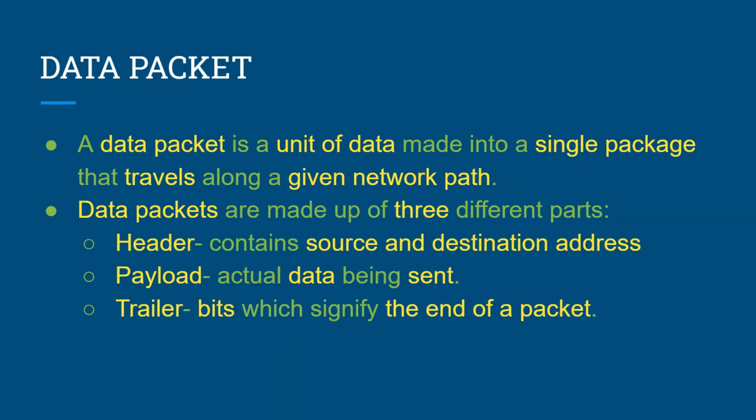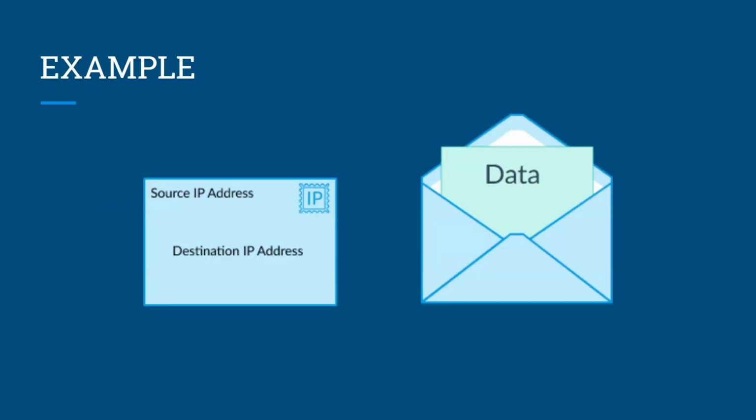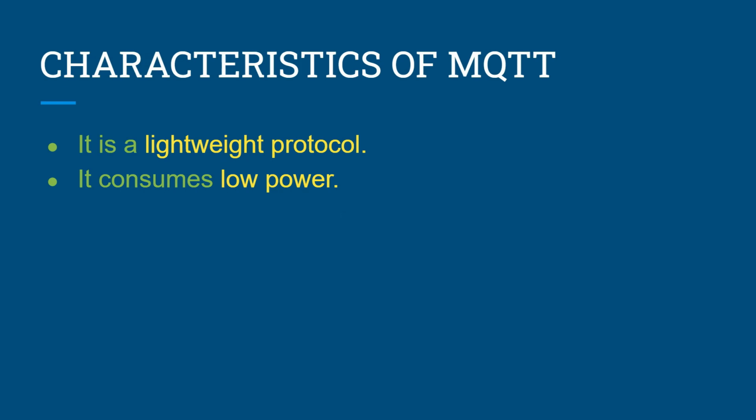A data packet is a unit of data made into a single package that travels along a given network path. A data packet has the following three parts: the header, which contains the sender and receiver's address; the payload, which is the data which we want to send across the network; and the trailer, which is the end part used to signify the end of a data packet. For example, data packets can be thought of conceptually as postal packages. The header is the box or envelope, the payload is the box or envelope's content, and the trailer is the signature.